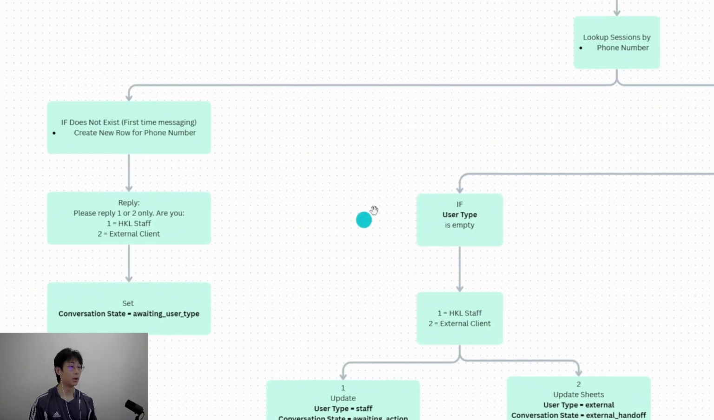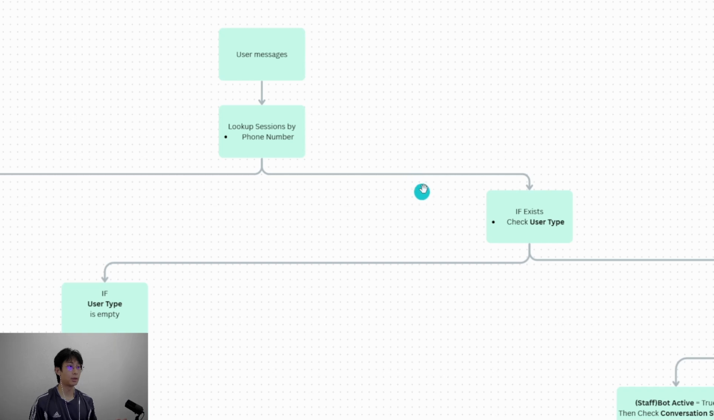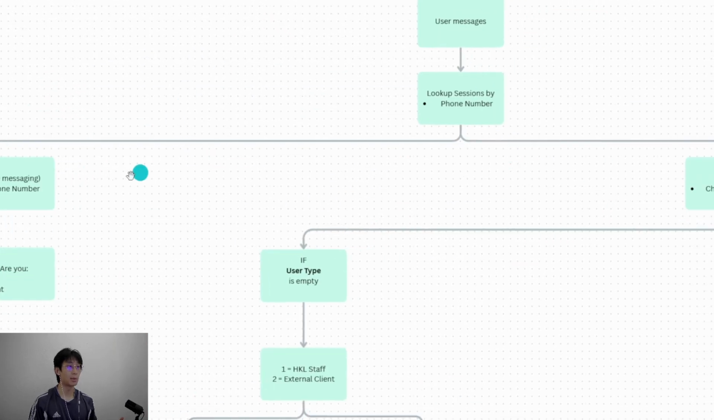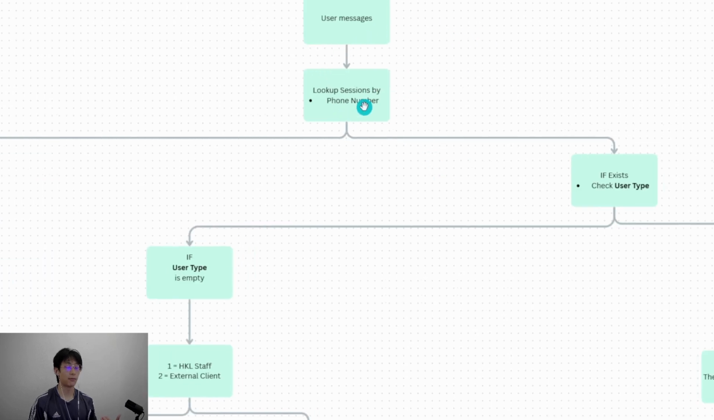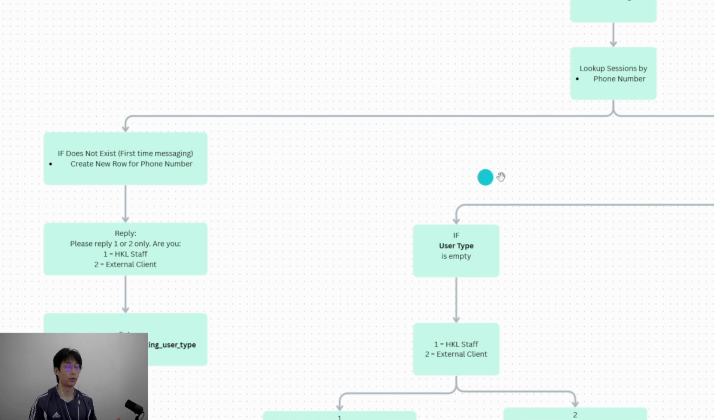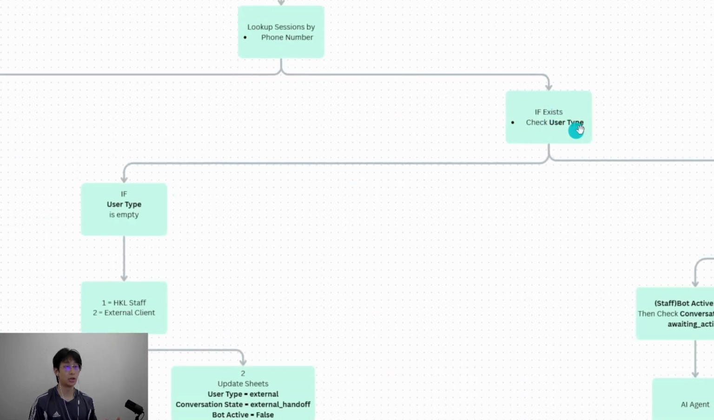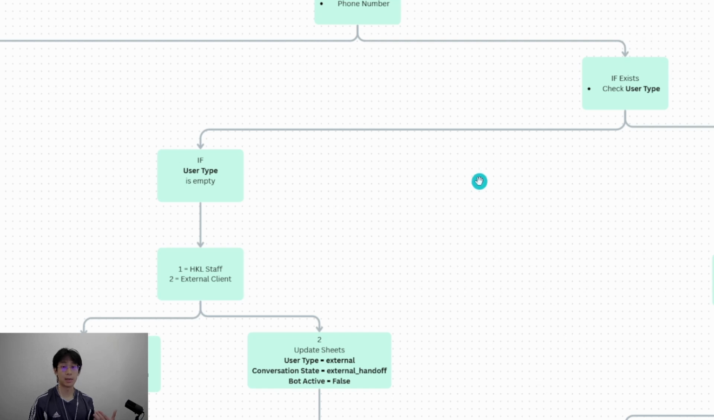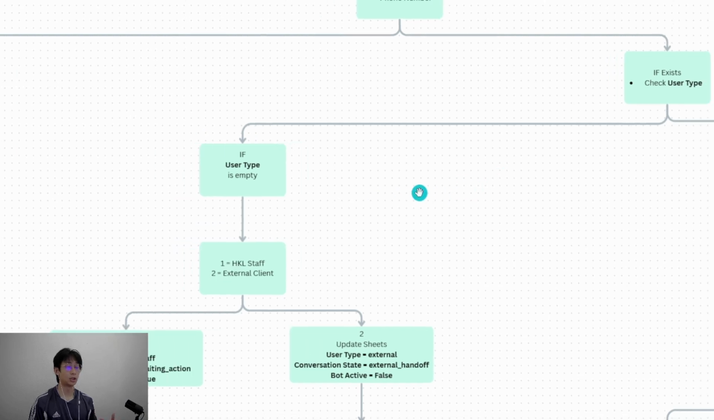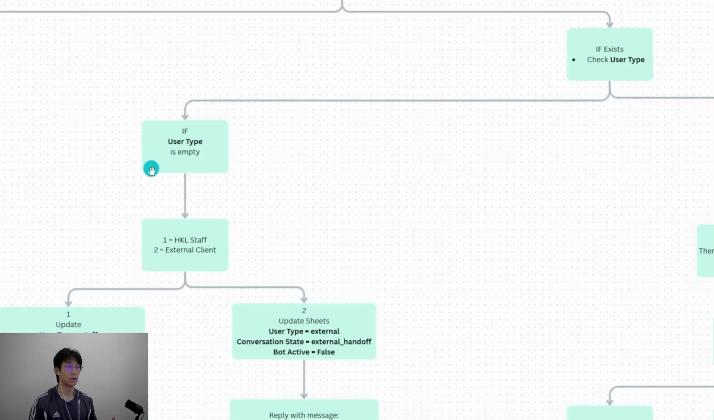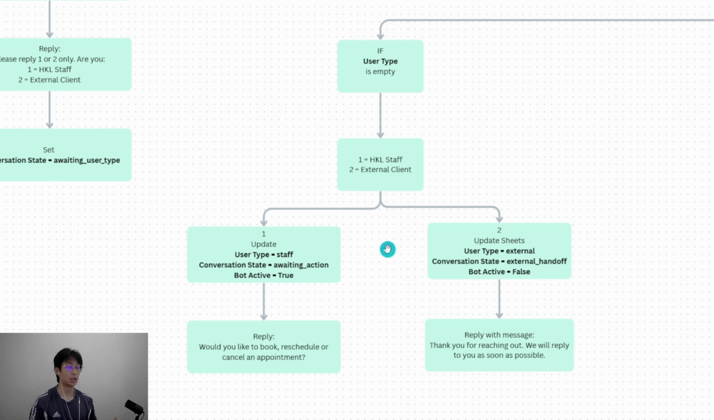If the user is a staff, they will reply 1. If they're a client, they will reply 2. So the next message that comes in would probably be either 1 or 2. Once we look up sessions by phone number, since we just created a row for them, their phone number would exist. So we'll check the user type. Currently, this is just the second message that comes in, so we check whether the user type is empty or not. In this case, it will be empty, and the message would be 1 or 2.